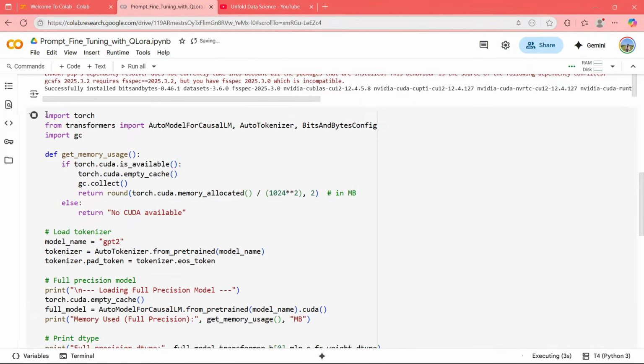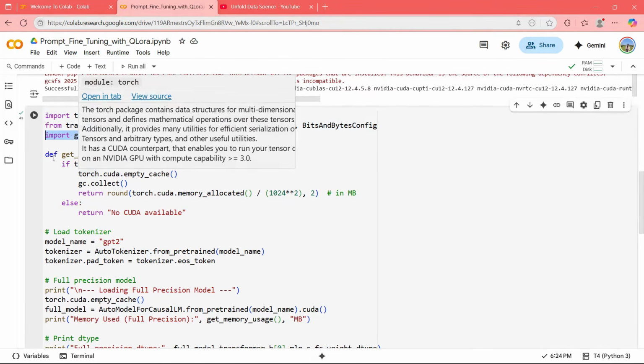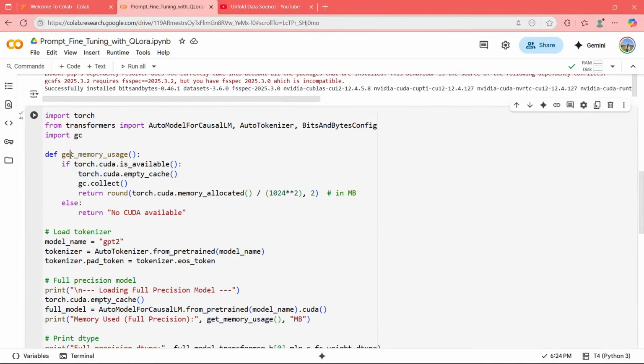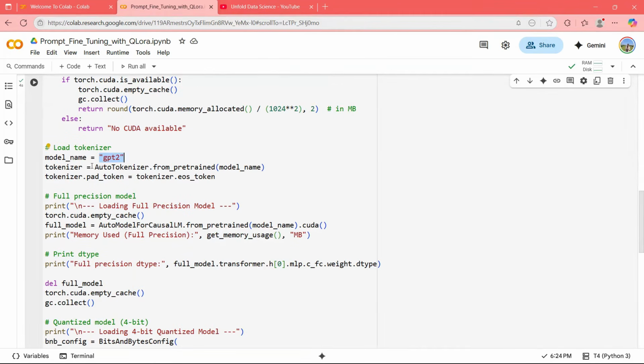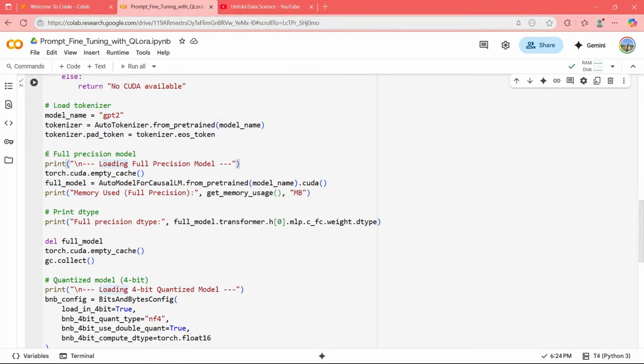If you see here, import torch from transformers, import AutoModel, AutoTokenizer, and BitsAndBytesConfig, import garbage collector. So I need the memory usage. So I'm taking this. This will simply give you the memory allocated in MB. Model I'm loading is GPT-2. I'm loading the model here, basically. Here I'm loading the full precision model.